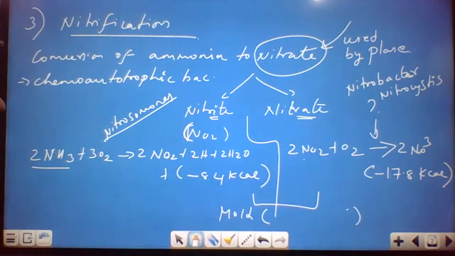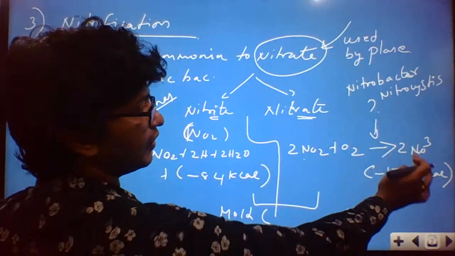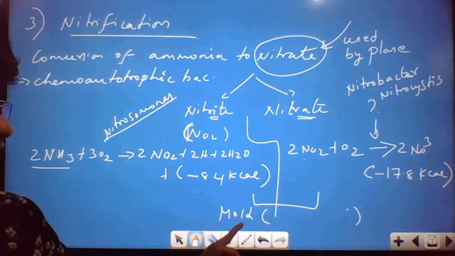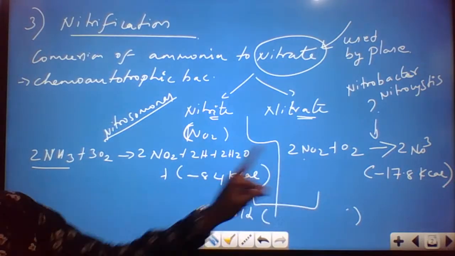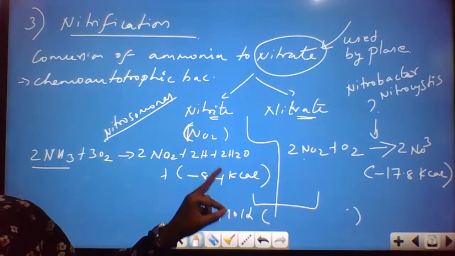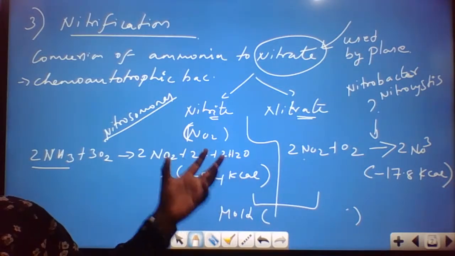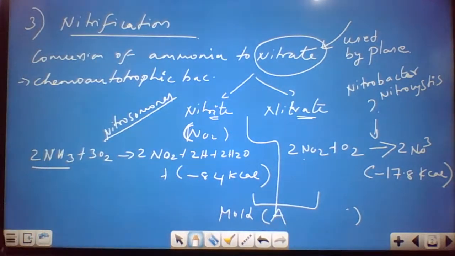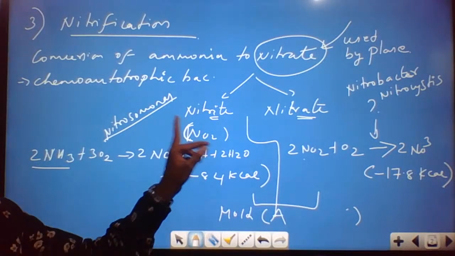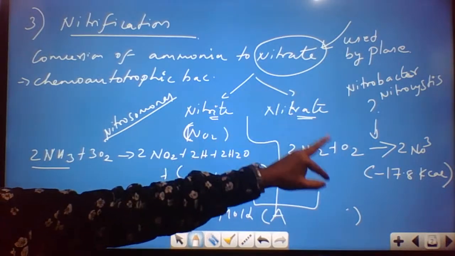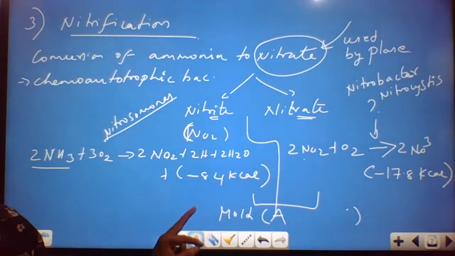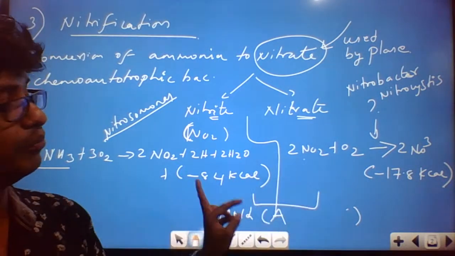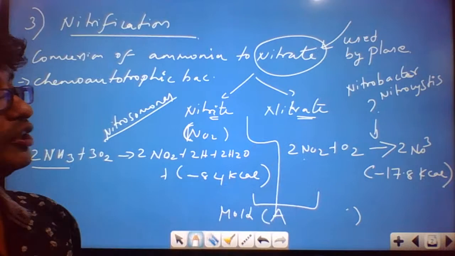More specifically, we say Nitrosomonas for ammonia to nitrite, and for nitrite to nitrate it is Nitrobacter and Nitrocystis. Fine. But there is one particular mold which performs both, which you see in both cases. What is the name of the fungus? I mean, what is the name of the mold that you could call it? It starts with A. What is the name of the fungus which converts ammonia to nitrite and also nitrite to nitrate? Can someone tell me the name of the fungus, the mold, which you see in both the reactions?